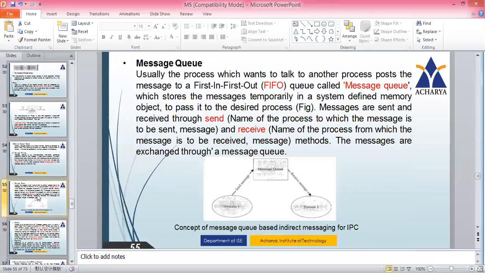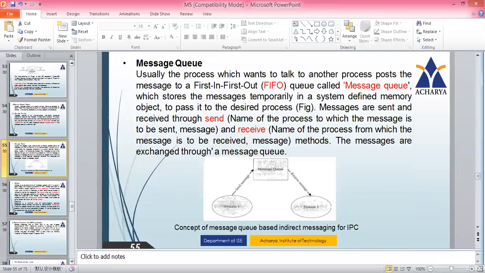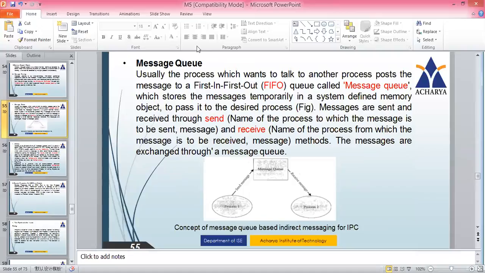So let's discuss the message queue. The message queue is nothing but a first in first out queue to which the process that wants to talk to another process posts the message. It stores the messages temporarily in a system-defined memory object to pass them to the desired process.